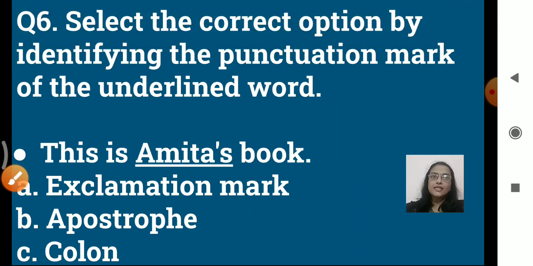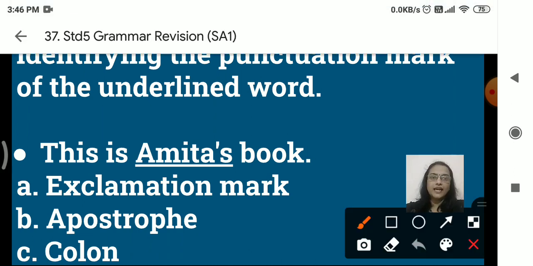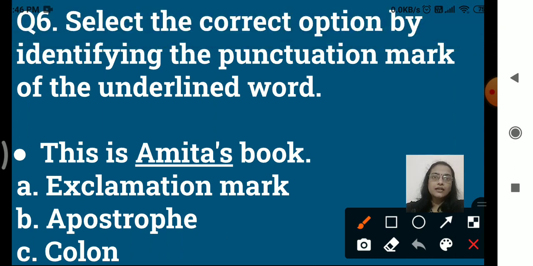Next, select the correct option by identifying the punctuation mark of the underlined word. Again the same thing. Which word is underlined here? Yes, Amita's is underlined, isn't it? And is there any punctuation mark there? Yes, which one is it?